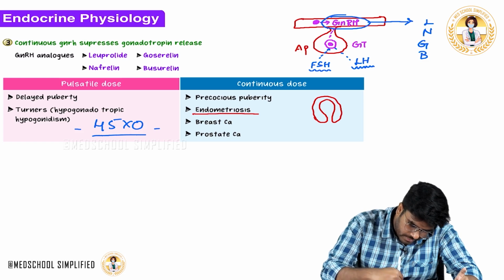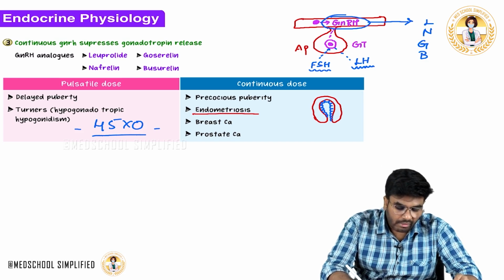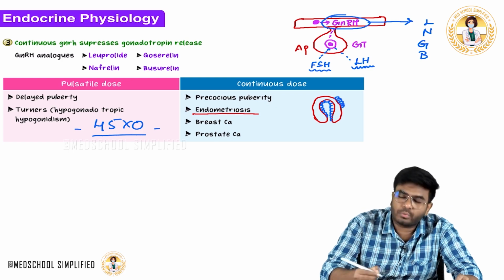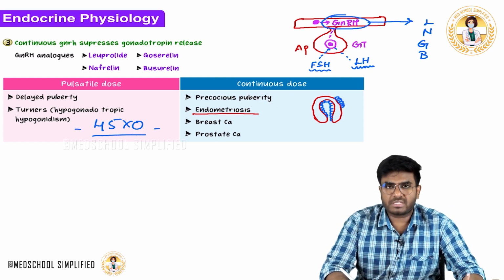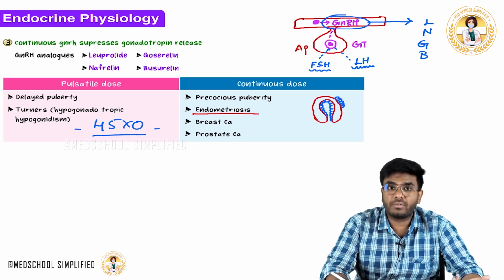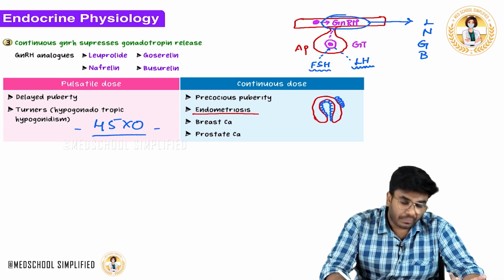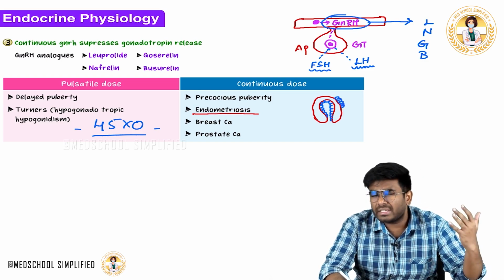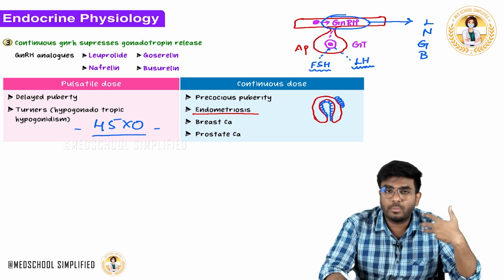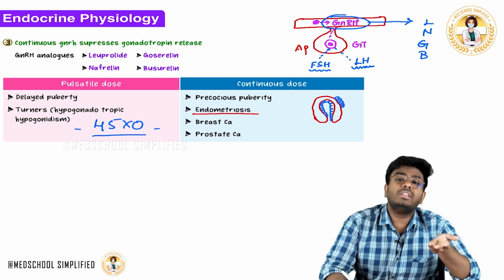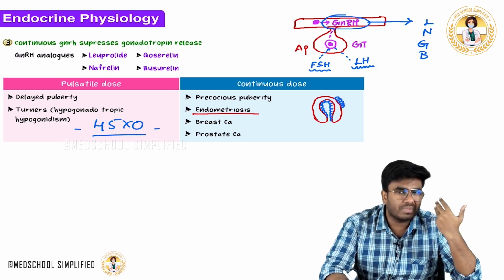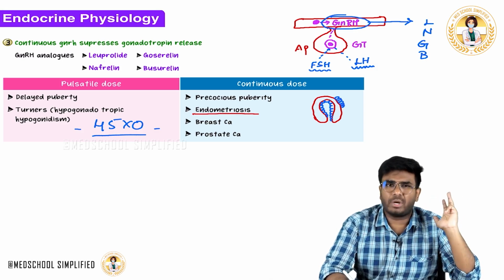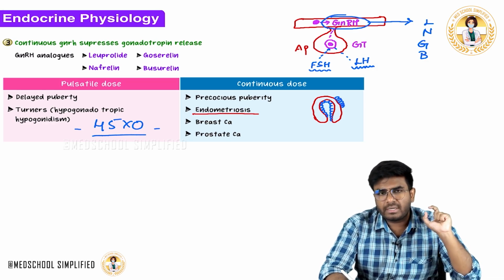Endometrium is supposed to be present within the uterus. Now if endometrium grows outside the uterus, maybe in the ovaries, the most common site of endometriosis is the ovaries or the pouch of Douglas. The second most common site is the peritoneal cavity, or endometriosis can even happen in the brain. The endometrium can go into the brain and grow there, it can go into the orbits, it can grow in the nasal mucosa, it can go anywhere in the body.